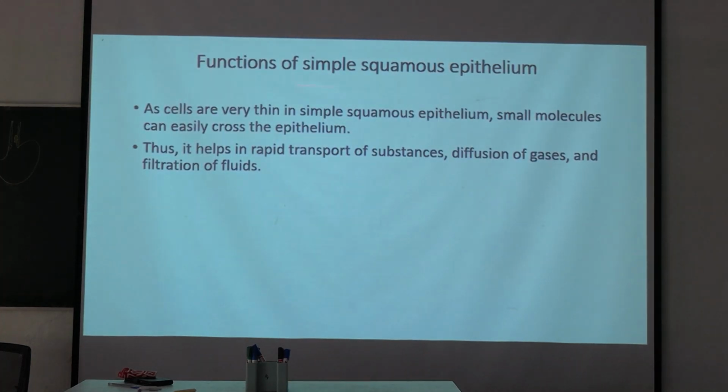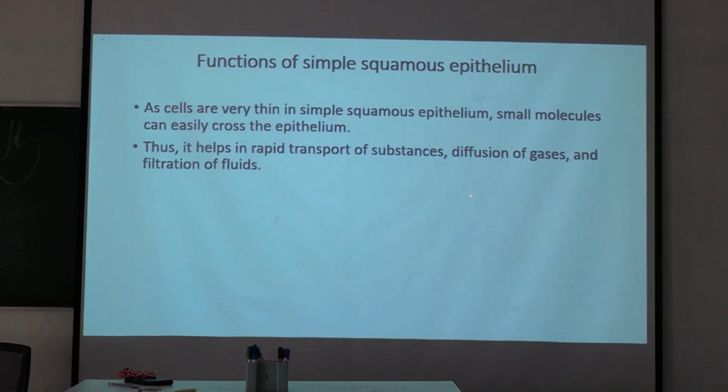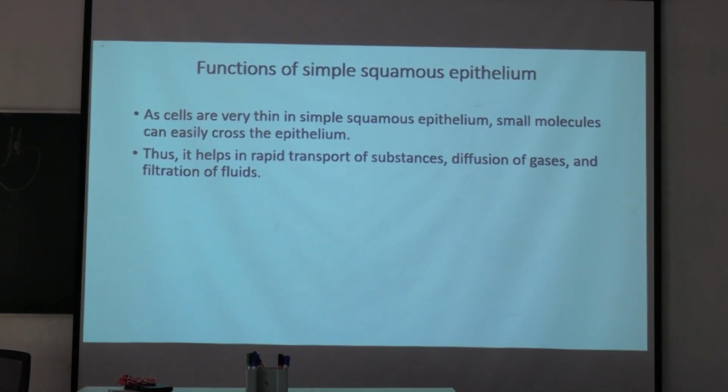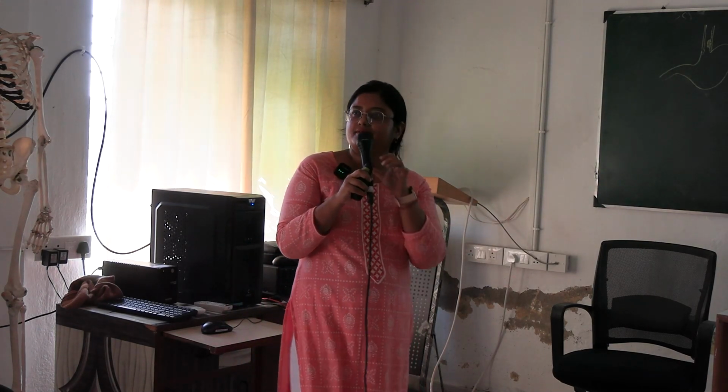Now, what are the functions of simple squamous epithelium? As the cells are very thin, small molecules can easily cross the epithelium. Thus, it helps in rapid transport of substances, diffusion of gases, and filtration of fluid. In lung alveoli, it helps in diffusion of gases. In the kidney, it helps in filtration of fluid. In different areas, it helps in transport of substances.